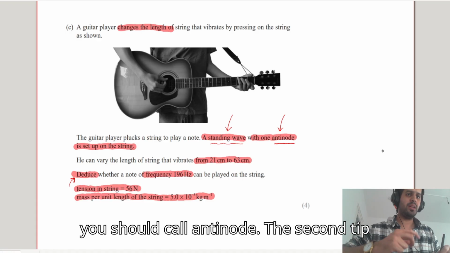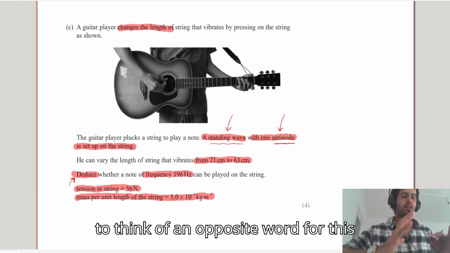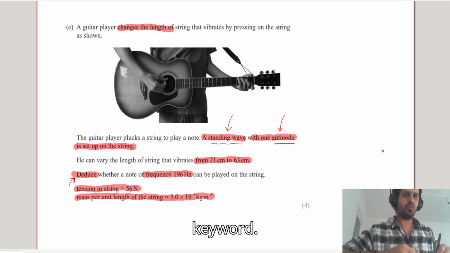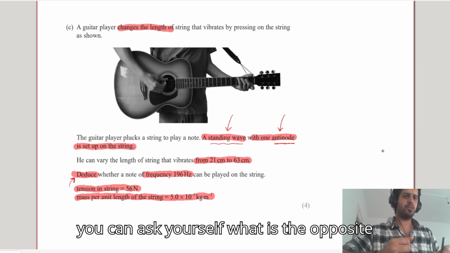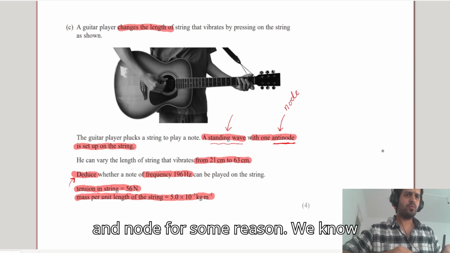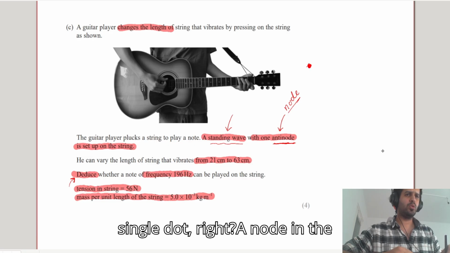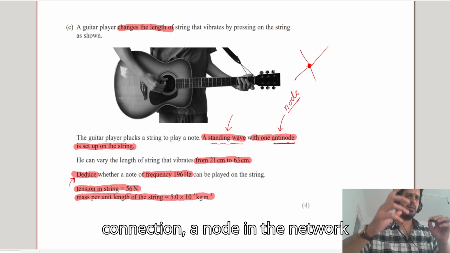call antinode, the second tip or the second technique that you can use is to think of an opposite word for this keyword. You can ask yourself, what is the opposite of antinode? The opposite of antinode would be node. And node, for some reason, we know that it has to do something with just a single dot, right? A node in the connection, a node in the network connection.